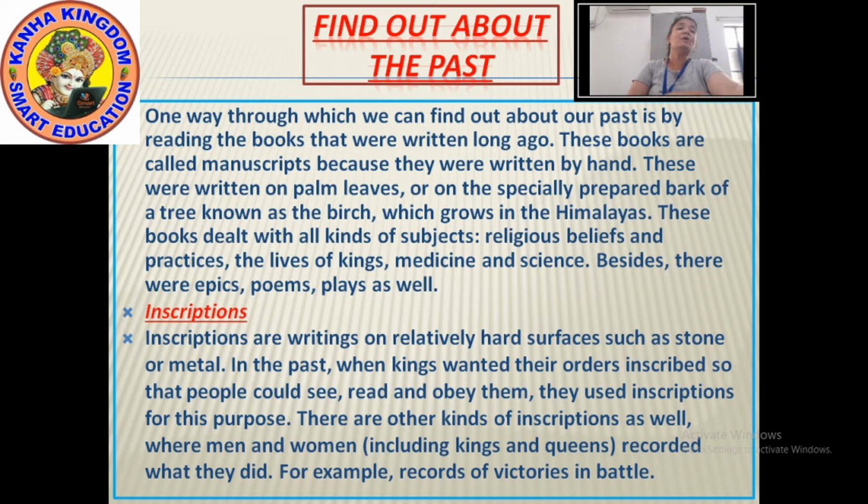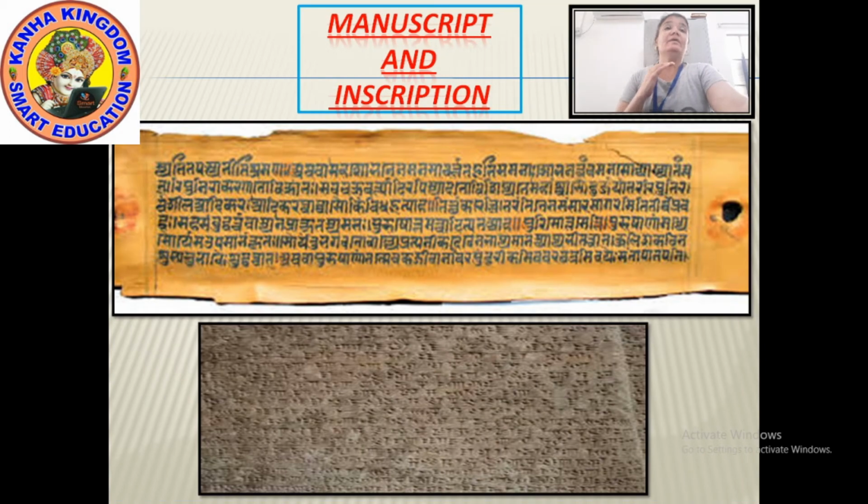Okay, I'll show you how the manuscripts and inscriptions look. Just have a look. In this I have shown you two pictures. One is a manuscript, which is written on the bark of a tree, and below that is an inscription that is written on a hard surface.